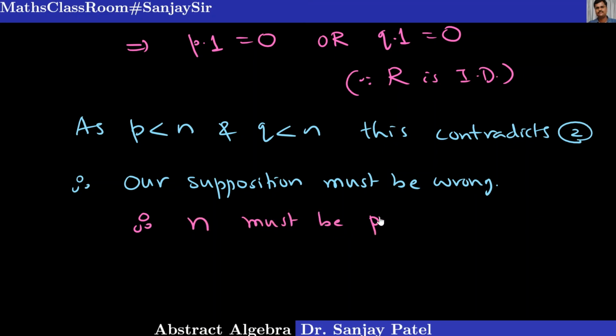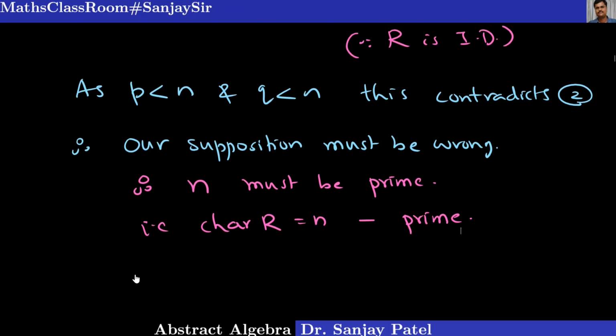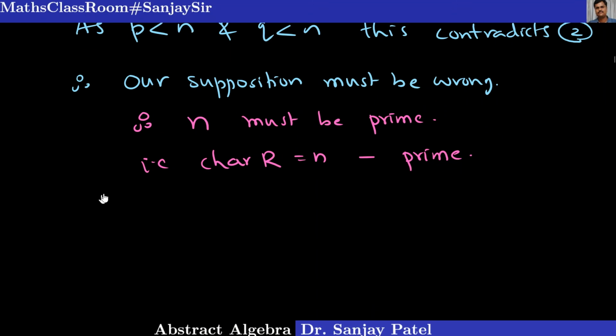But what is n? N is the characteristic. So the characteristic of R, that is equal to n, is a prime number. What is R? R is an integral domain. So if the characteristic of an integral domain is not 0, it must be a prime number. And immediately you can say the same result is also valid for a field.